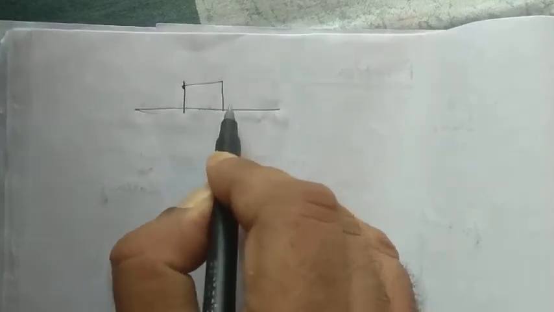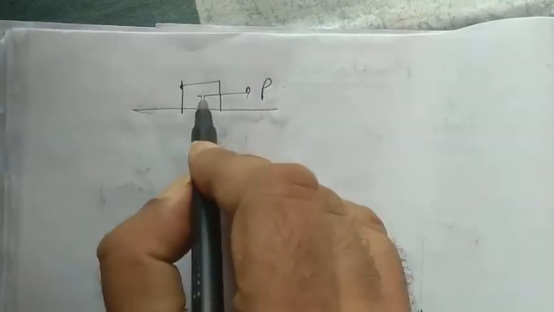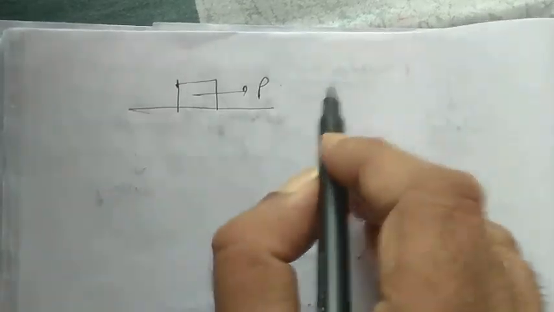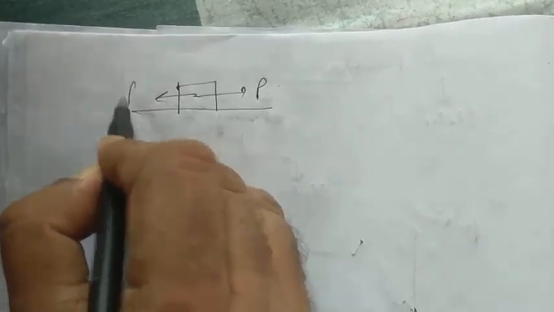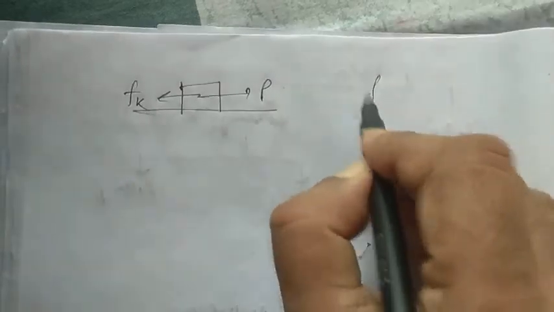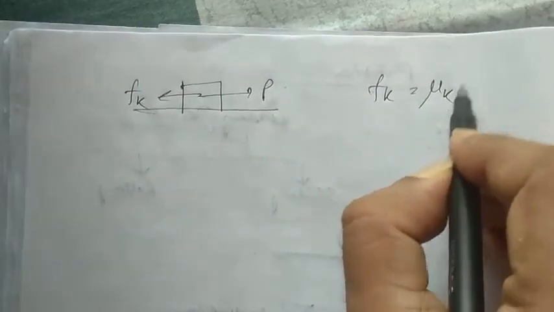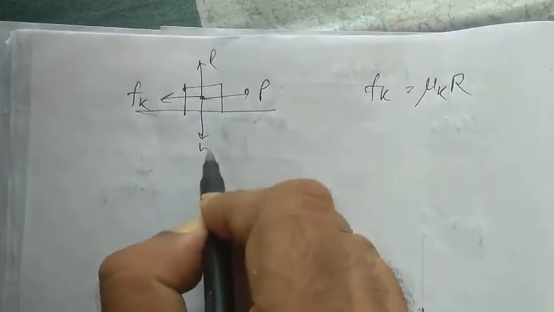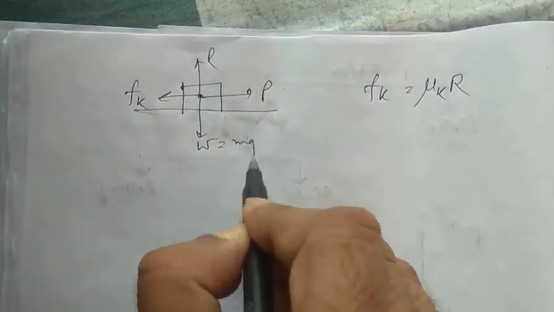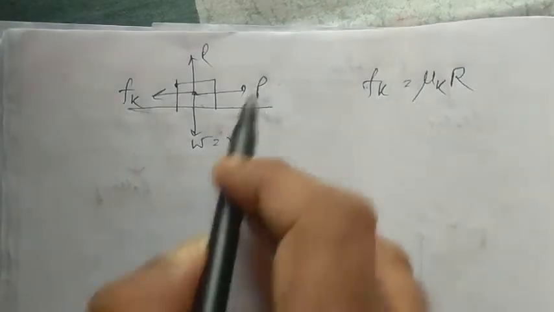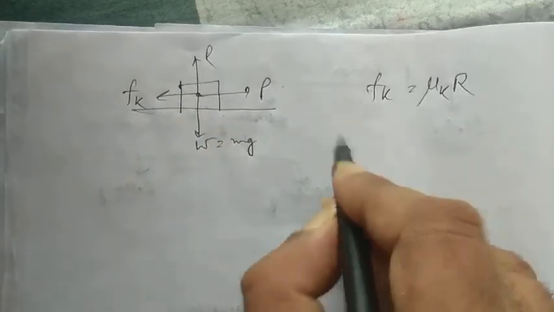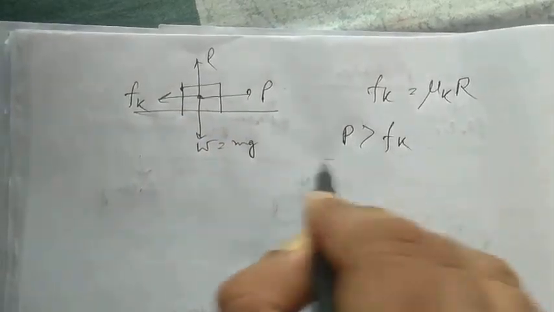Now during kinetic friction, if we take a body and pull it with a force P, the frictional force acting on the body, that is the kinetic frictional force Fk, we have already stated as mu k R. R is the reaction force, W is the weight, equal to mg, acting downwards. Now if the body moves, that means P is greater than the frictional force.